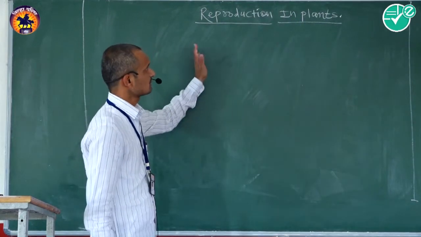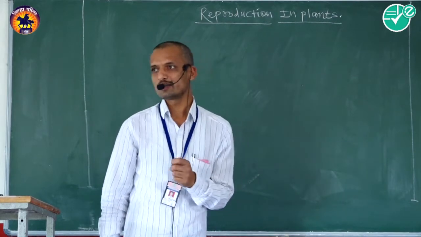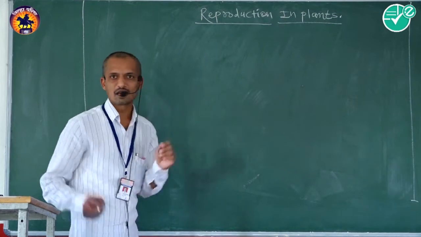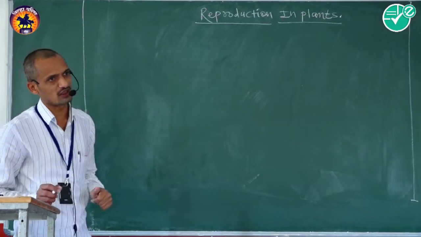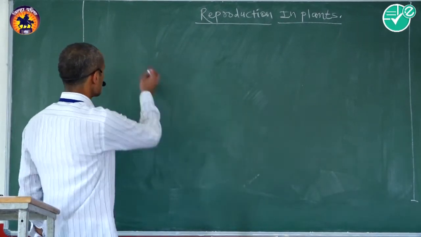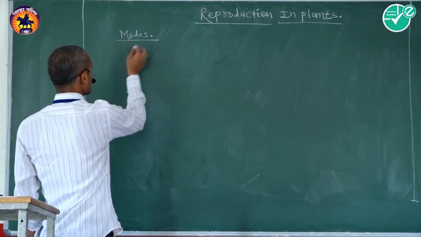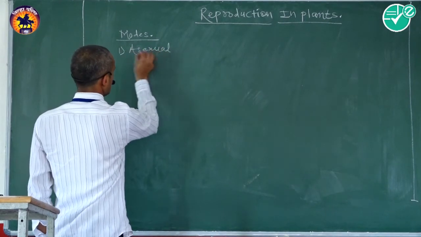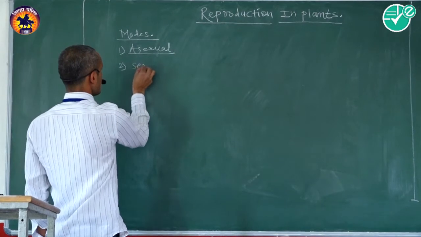Today I will talk about the summary for reproduction in plants. Reproduction means production of young ones like their parents, commonly called reproduction. There are two main modes of reproduction. First one is asexual and second one is sexual.